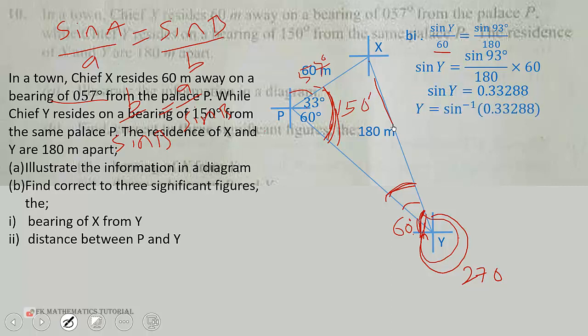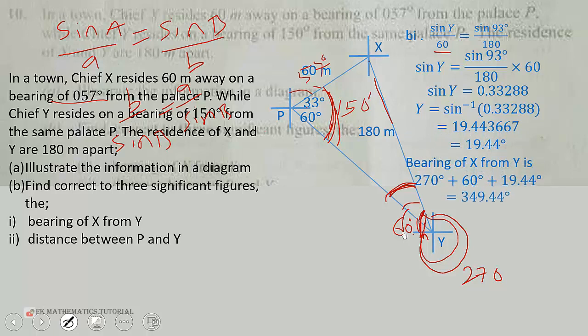Take sine inverse to get Y to be 19.43667 or 19.44 degrees. So we add this 19.44 to 60 and to 270 to get that bearing. Bearing of X from Y will be equal to 270 plus 60 plus 19.44, which is 349.44 degrees. They said to three significant figures, so that will be 349 degrees, because we start counting from 1, 2, 3, and the next number, which is 4, is less than 5.